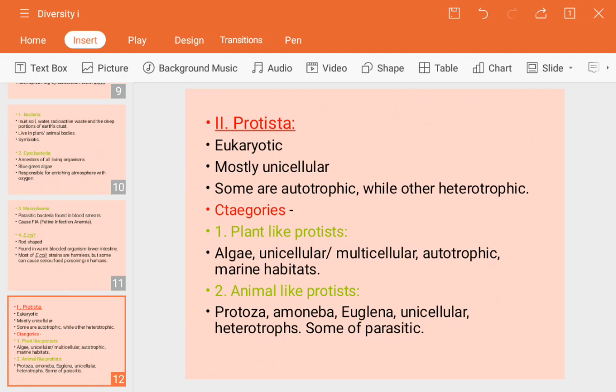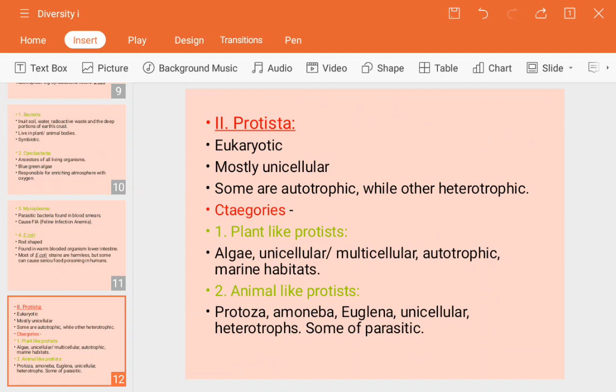So we have seen their examples like bacteria and cyanobacteria. Then what is the cyanobacteria, that we also see. Next, the mycoplasma. Next, the E. coli. Next, the protista. The protista's characteristics are likewise these are eukaryotic.